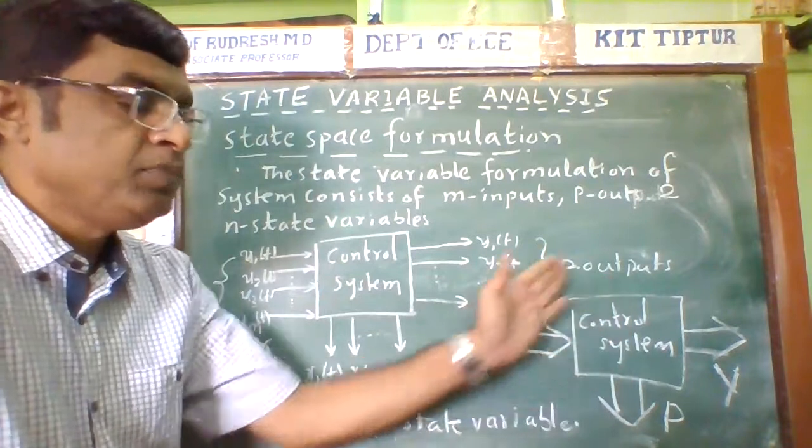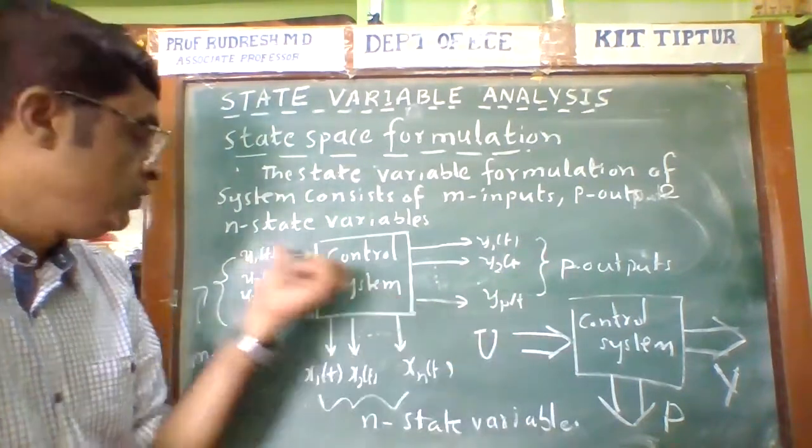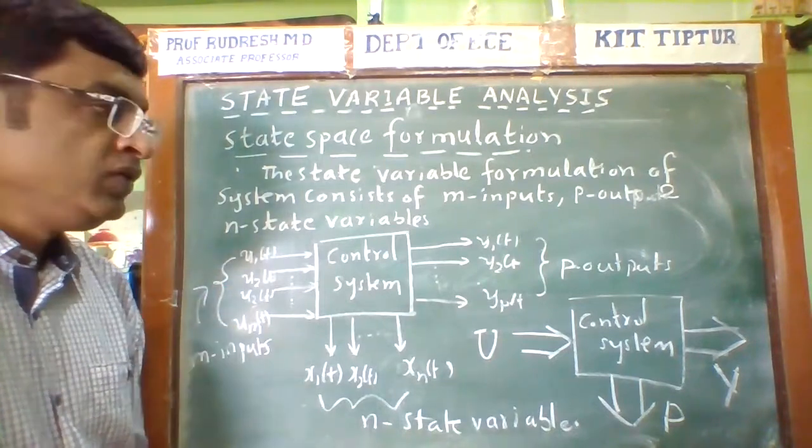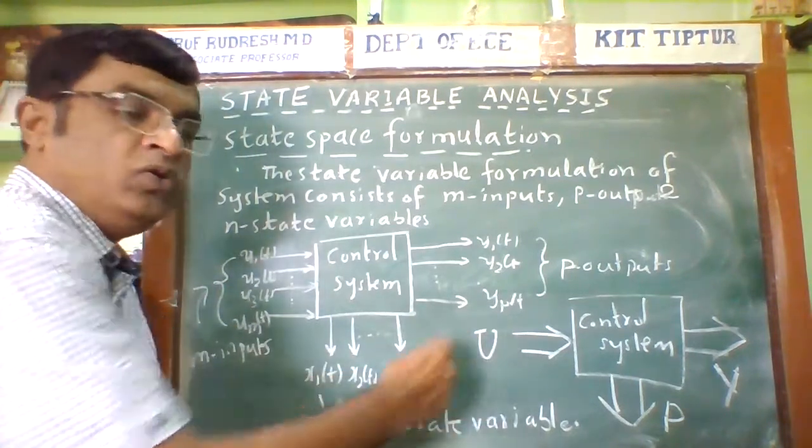Now this can be represented in a single variable u. There are u1, u2, u3 and so on, u1 of t, which can be written by using u.